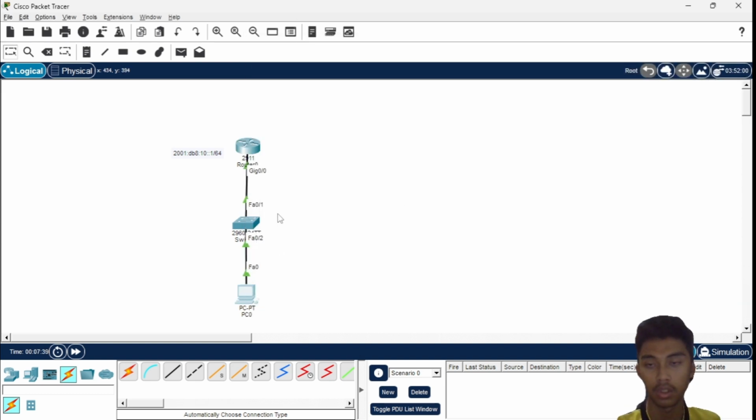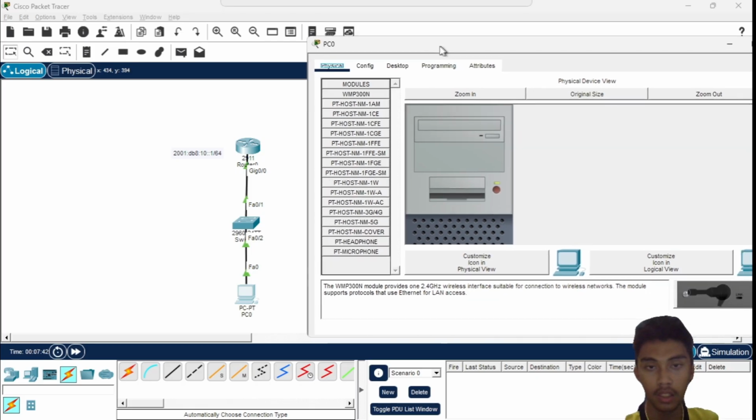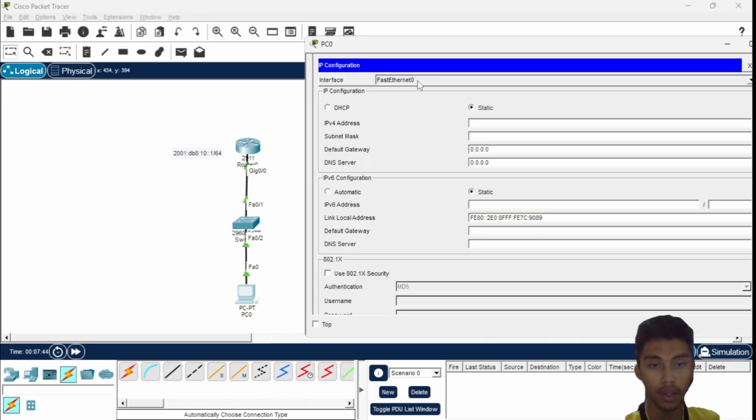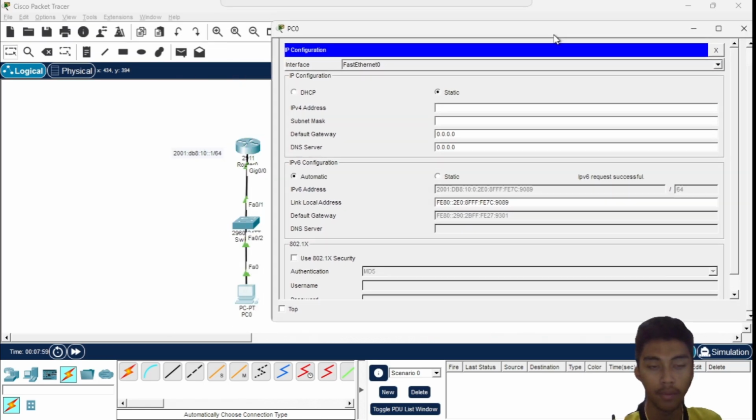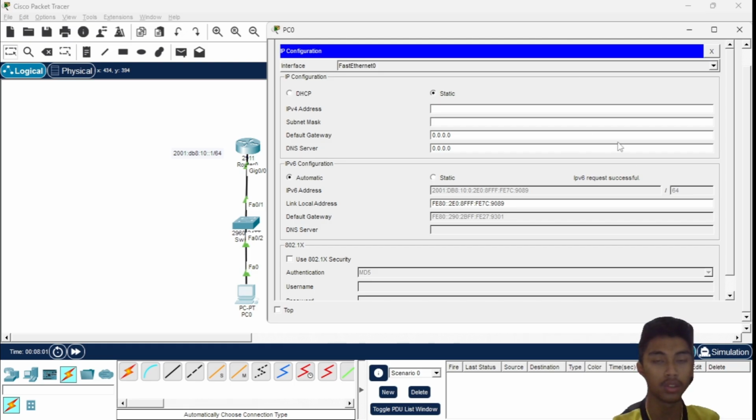Okay, we go to the PC, and then go to the desktop, IP configuration, look at the IPv6 configuration, and then switch the mode, before static, after this is automatic. Now, that's configuration is IPv6 request successful.